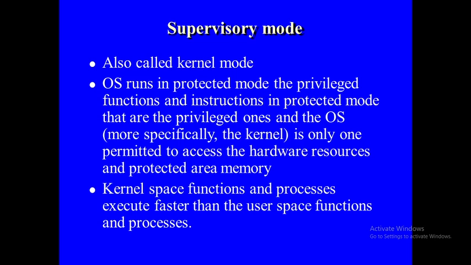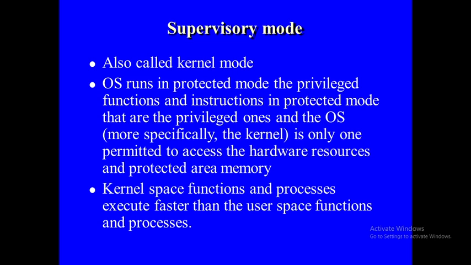Next is the supervisory mode. This is also called kernel mode. In this one, the execution of the functions is done directly in the kernel space. The OS runs in protected mode. The privileged functions and instructions are in protected mode. Those are the privileged ones, and the OS is the only one permitted to access the hardware resources and the protected area of the memory.